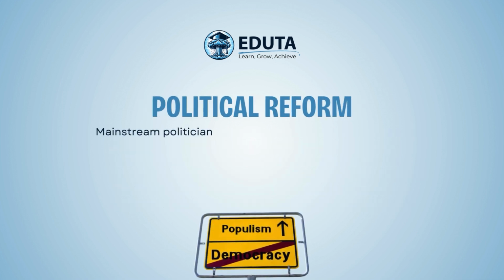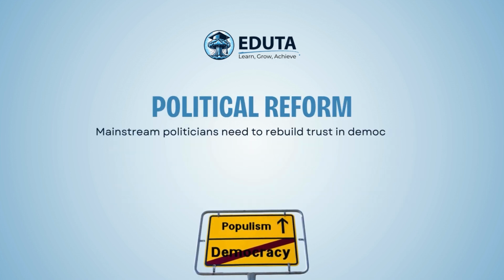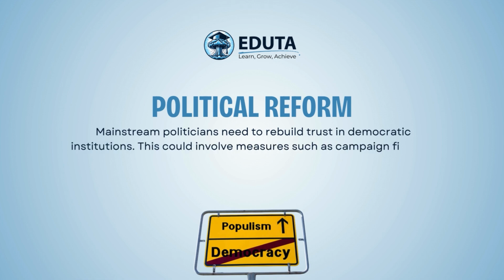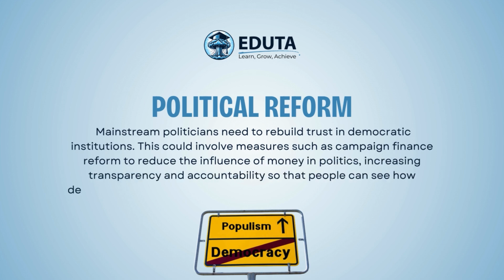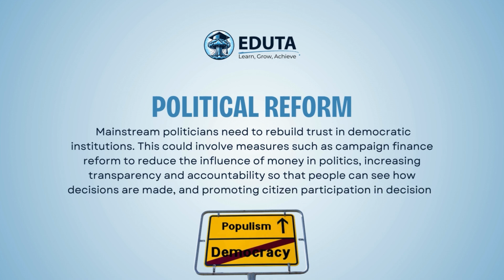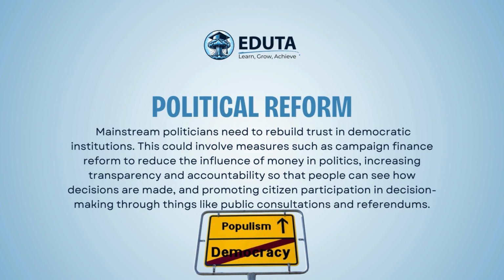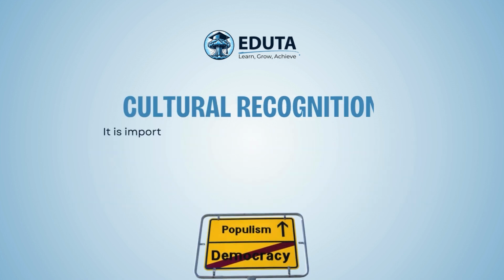Political reform. Mainstream politicians need to rebuild trust in democratic institutions. This could involve measures such as campaign finance reform to reduce the influence of money in politics, increasing transparency and accountability so the people can see how decisions are made, and promoting citizen participation in decision-making through things like public consultations and referendums.